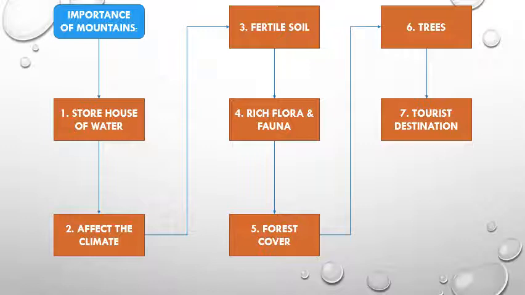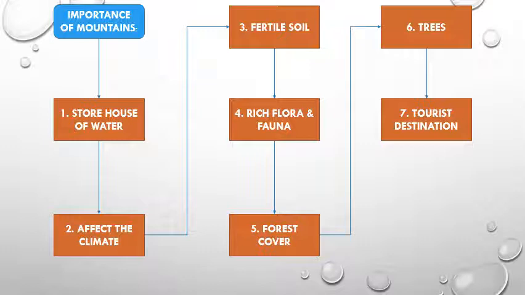Next point, the fertile soil. Soil present in mountain slopes and valleys is very fertile, and the slopes are generally used for agriculture. They are also often used for grazing livestock because grasslands are over there. Next one, rich flora and fauna. Flora means plant life and fauna means animal life. Because of the forest cover, the fresh air and all that, our mountains are a rich source of flora and fauna.